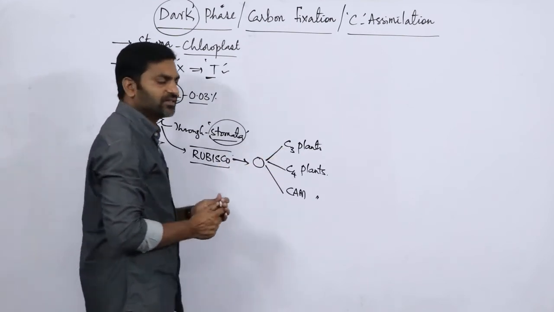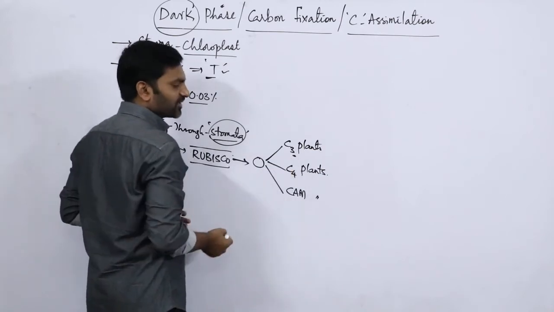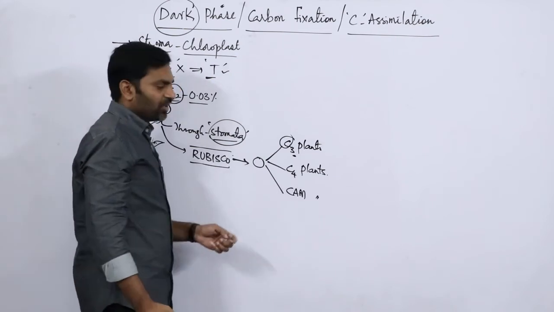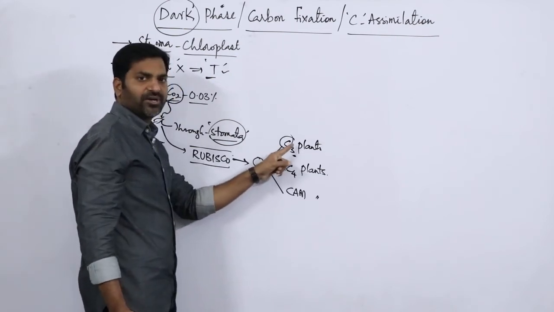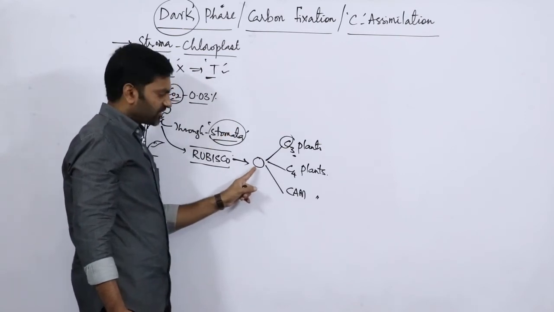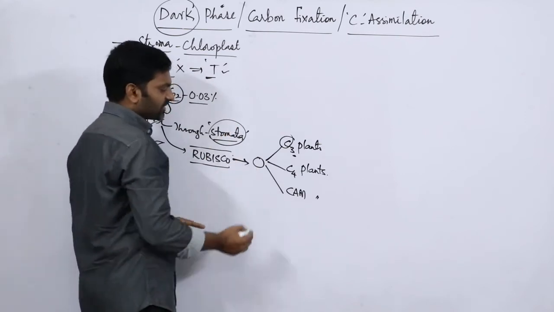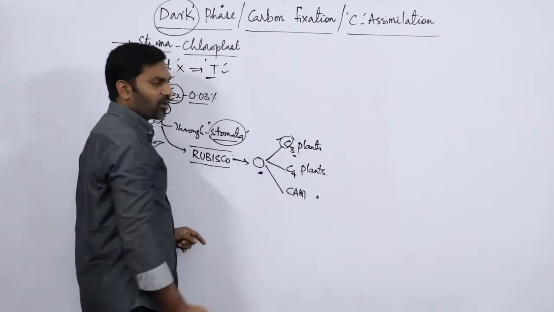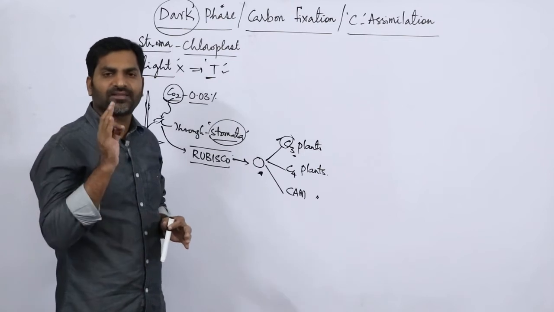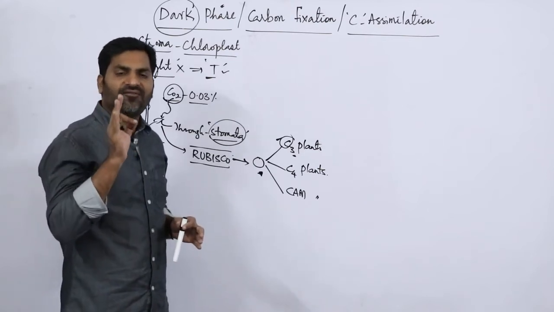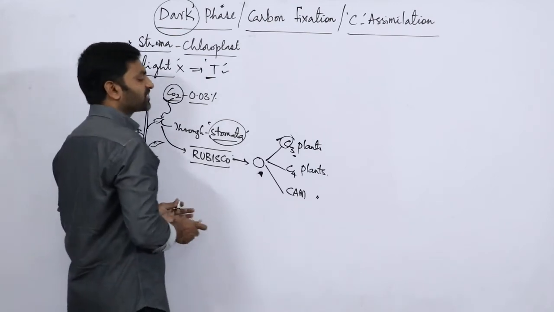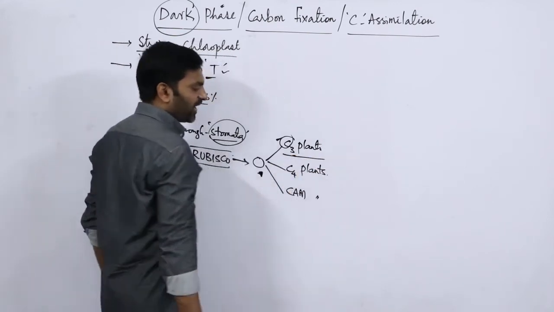What is meant by C3? C3 is nothing but three number. C stands for carbon. There are 3 carbons in the first stable compound. Whichever plants have a first stable compound that contains 3 carbons can be called C3 plants.